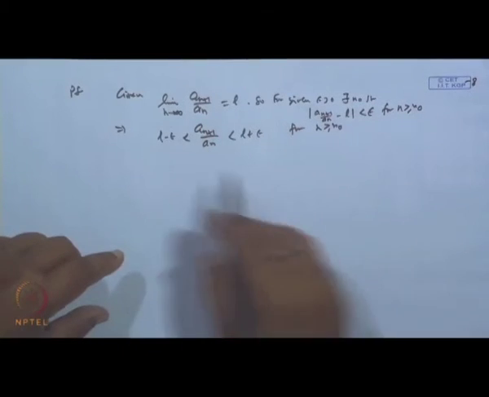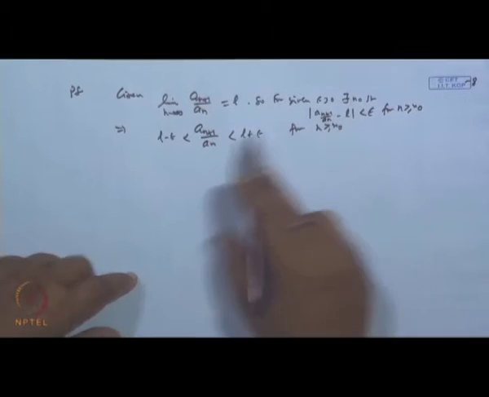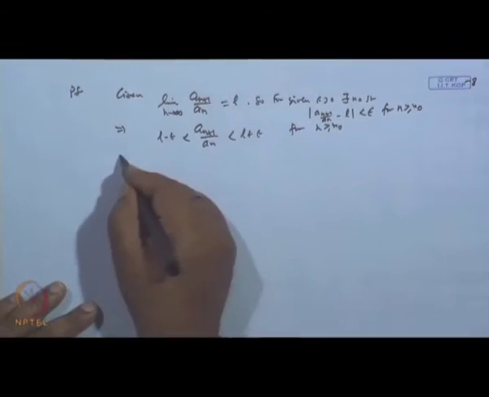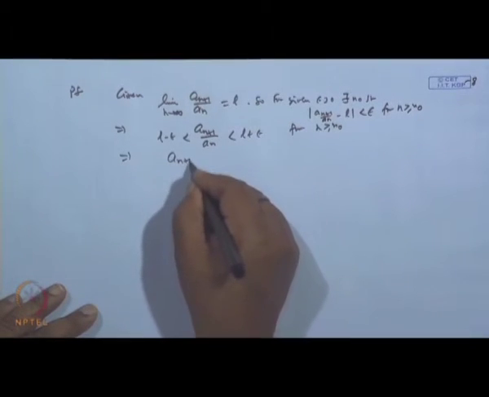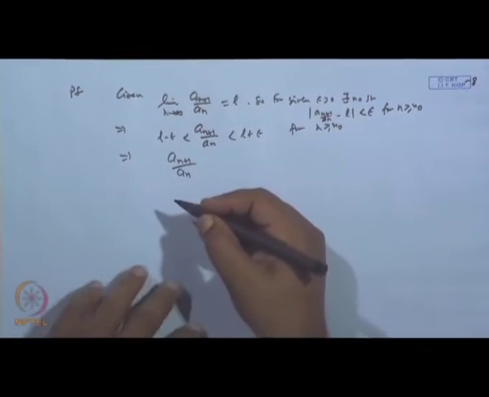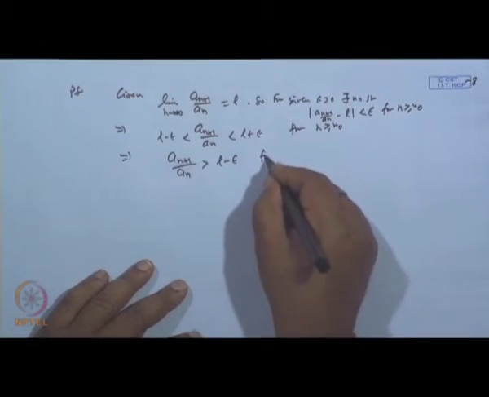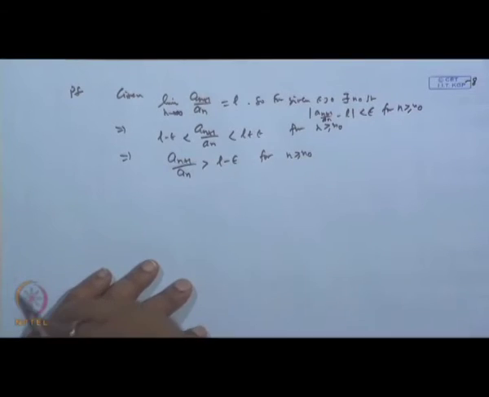It means the term lies between L minus epsilon and L plus epsilon. So this shows that a_(n+1) by a_n is greater than L minus epsilon for n greater than or equal to n naught.